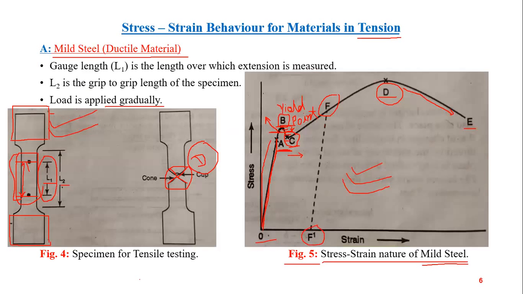If unloading is made beyond this elastic limit point, suppose in this region, when the load is removed, the body will not regain its original shape. Rather, the stress versus strain diagram will follow this behavior, which is parallel to OA, parallel to OA. Okay.